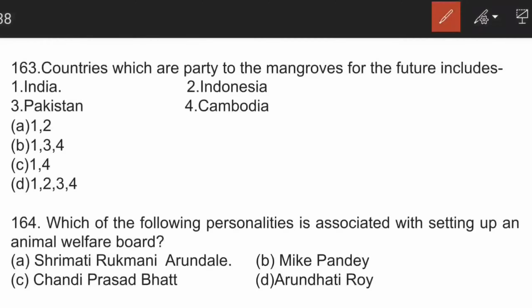Here all the options are correct. This Mangroves for the Future includes India, Indonesia, Pakistan, Cambodia, very important to remember. Then we have Maldives, Seychelles, Vietnam, Thailand. These are the main countries. We also have outreach countries like Bangladesh, Cambodia, Myanmar, Timor, let's say. Dialogue countries are Kenya, Malaysia, and Tanzania. The main countries and the outreach countries are important. You can also frame this in your mind like where mangroves are mostly present.